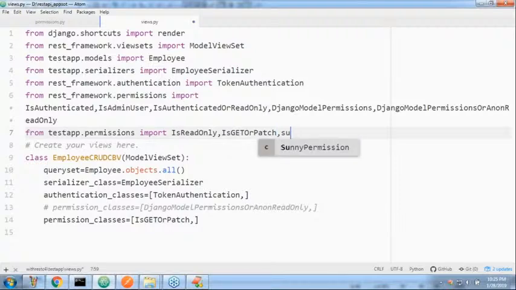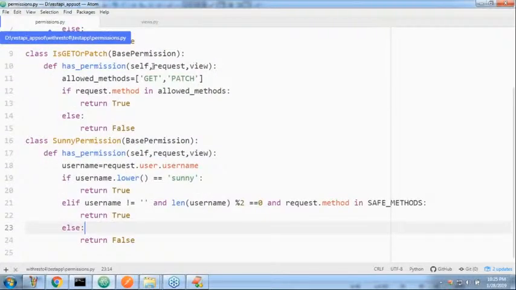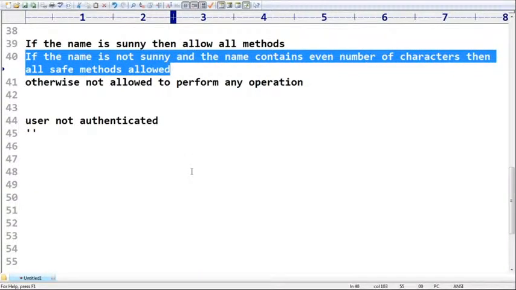Any doubt? Can you please confirm about this one? Now, if the user is Sunny, assume that's all.